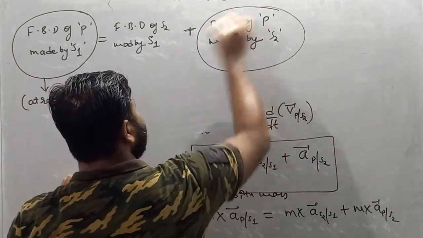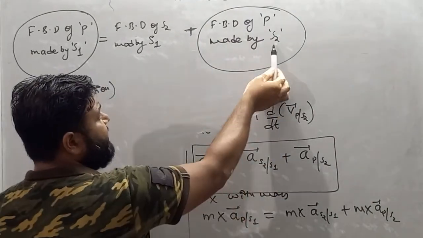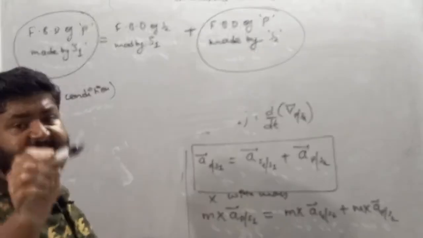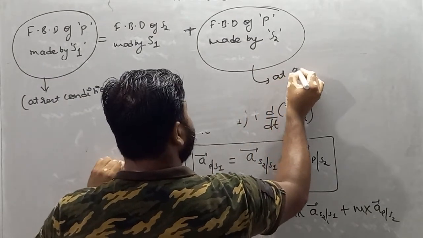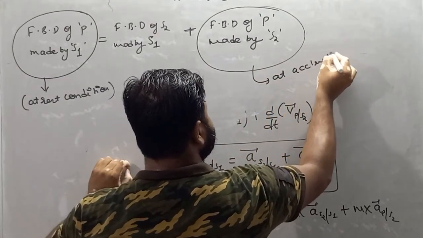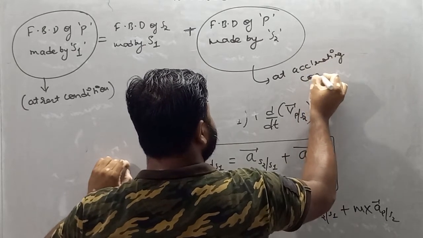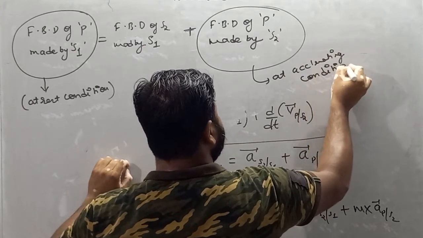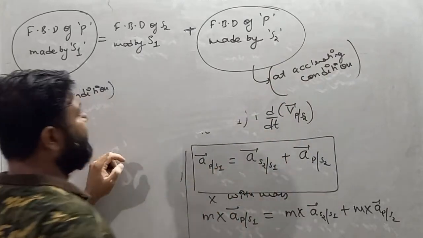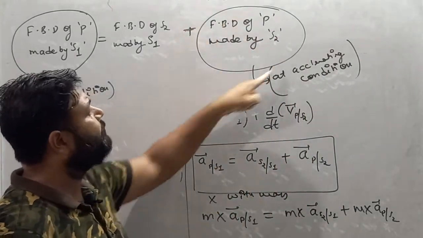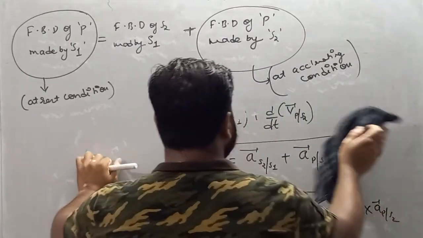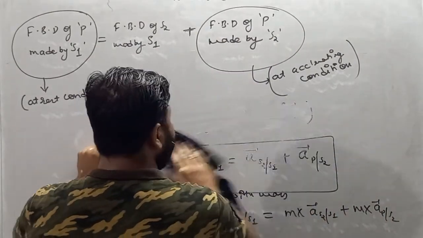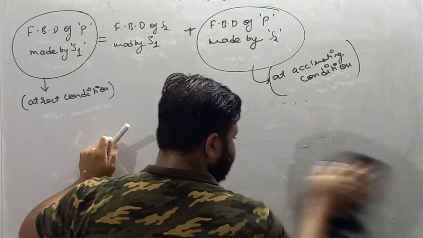This FBD is, my dear student, made by s2 for p, but s2 is accelerating. So we can say it is in accelerating condition. So this is basically new for us. What we have to do, we'll learn how to make FBD in accelerating condition. So I'll transfer this equation to this side.